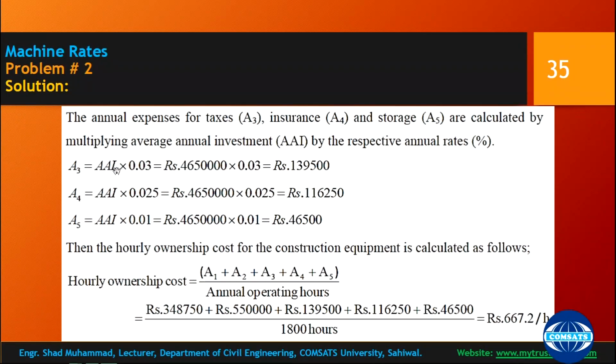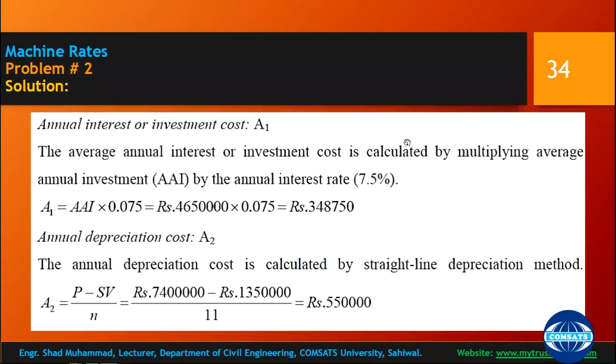So average annual investment multiplied by 3%, by 2.25%, and by 1%. So these are all calculated. Okay, you have studied the taxes, insurance, storage, depreciation, and annual costs.